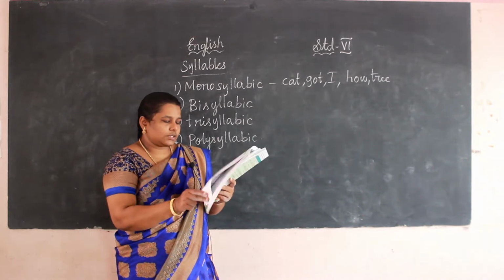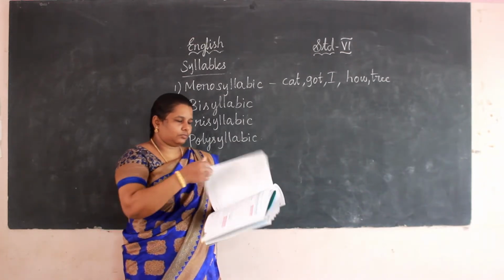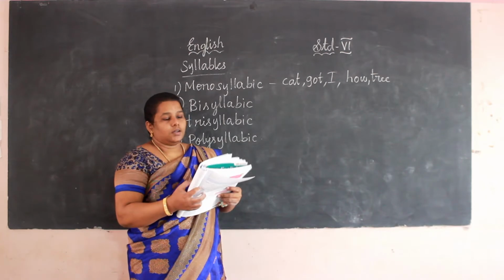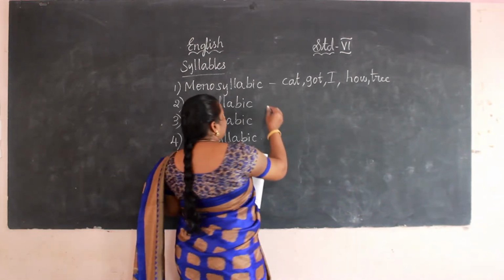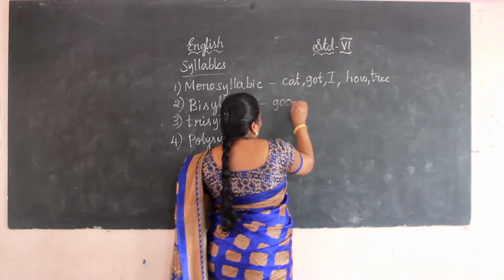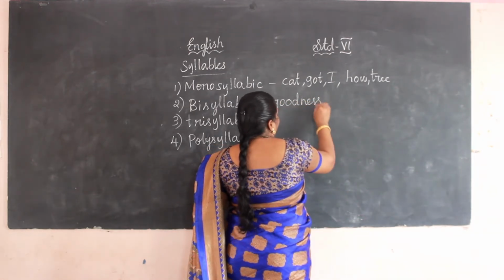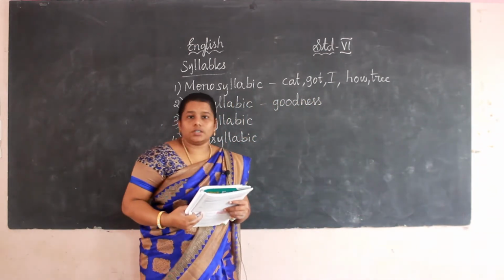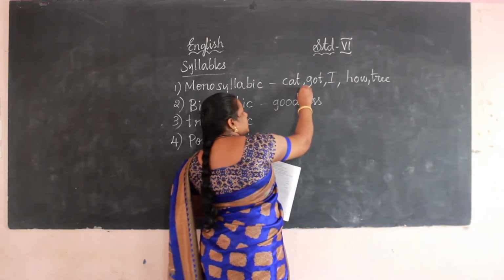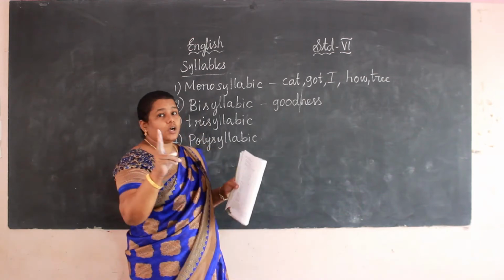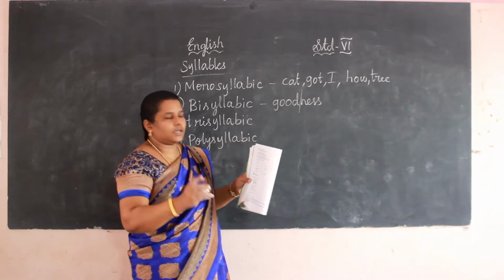And now the second one is bisyllabic. Bisyllabic means 2. See here, goodness. How can we pronounce it? Goodness. We can split it into 2. So it is what syllabic? Bisyllabic. Goodness.